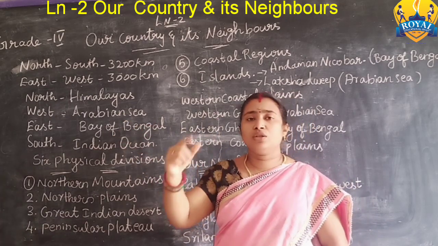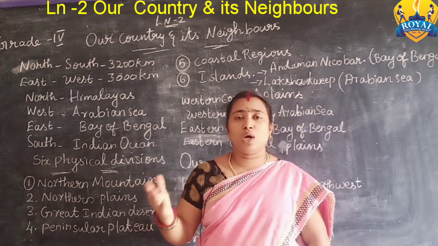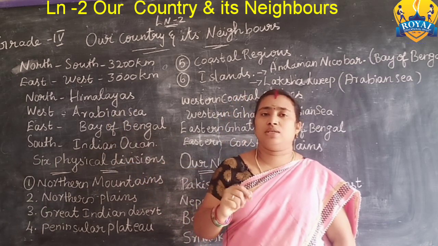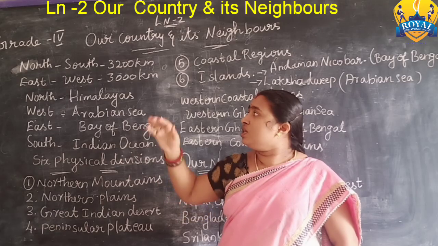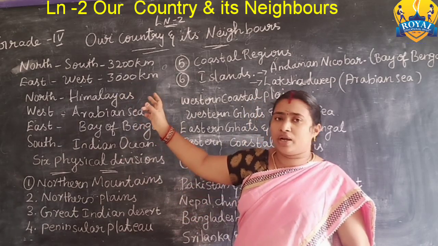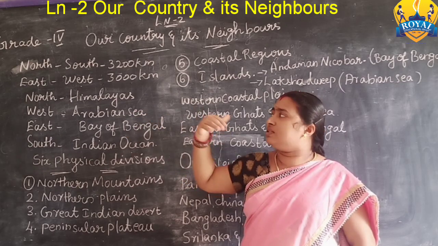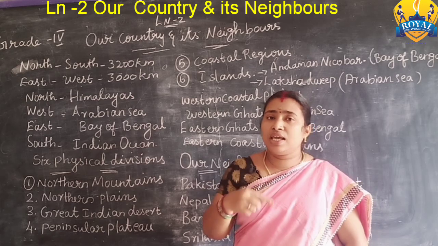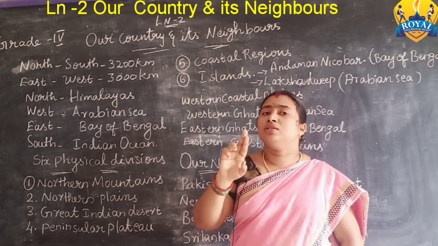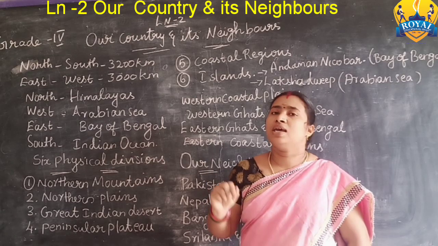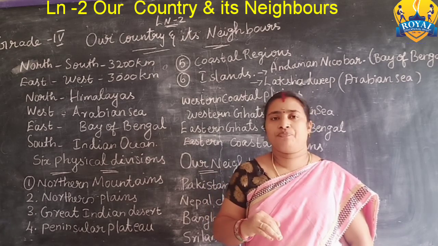Again, north to south, the length of India, is 3,200 kilometers and the width, east to west, is 3,000 kilometers. Our India is a peninsula, three sides covered by water and the north side covered by the Himalayan mountains.